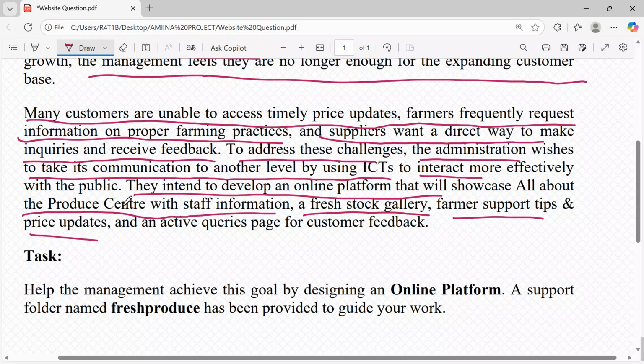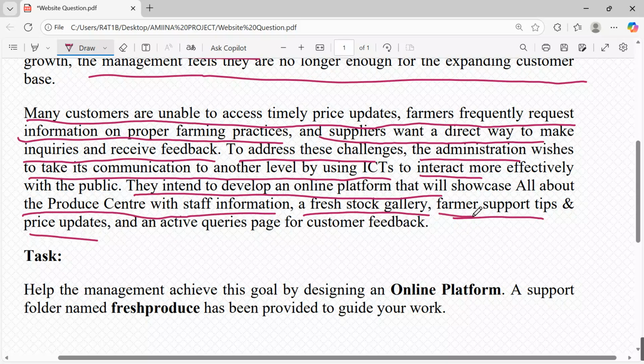So these are key statements. As you draft the pages and come up with your appropriate pages, these are key elements that we are going to be focusing on. Our website should showcase the following: one, staff information; two, fresh stock gallery; three, farmer support tips and price updates, and an active queries page for customer feedback.